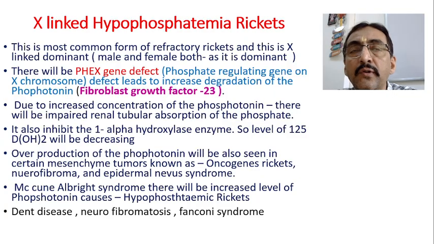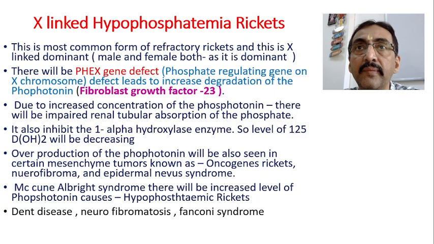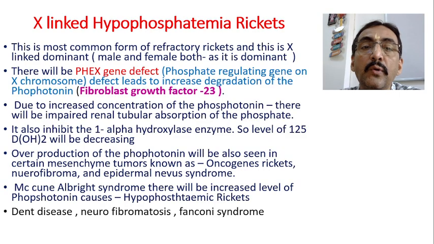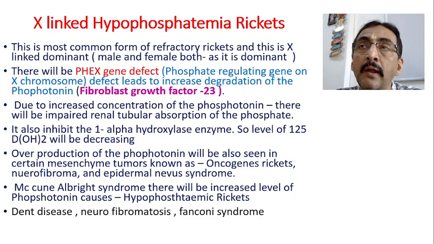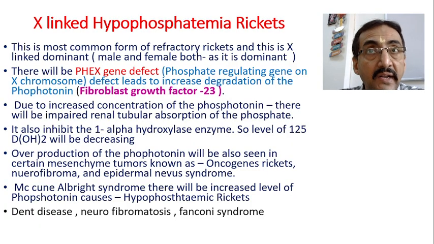There are many phosphatonins. One of the phosphatonins is fibroblast growth factor 23. Especially fibroblast growth factor 23 will be produced, and its degradation will be increased.